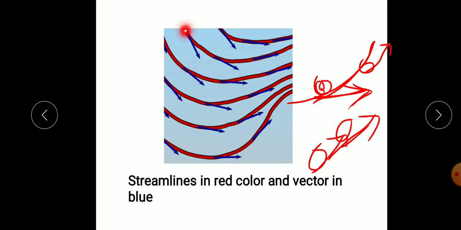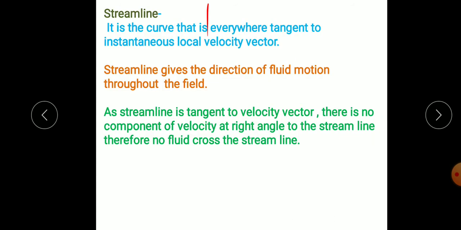This streamline is a curve that is tangent to the velocity vectors. So the streamline will give the direction of the fluid motion throughout the fluid. The velocity vector is the direction of the fluid and the streamline is tangent to it, so there will be no component perpendicular to the streamline.